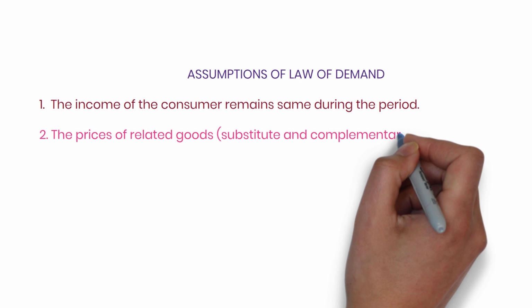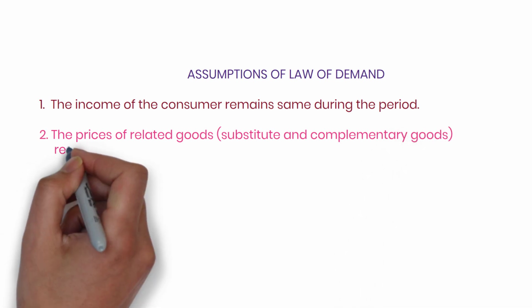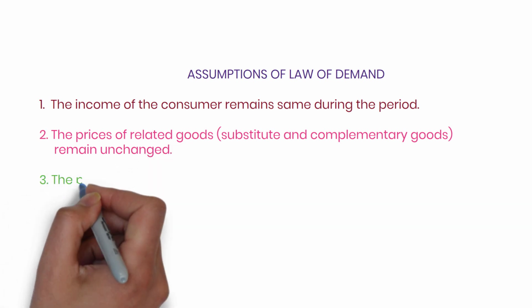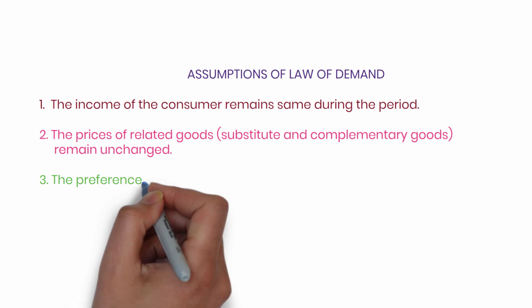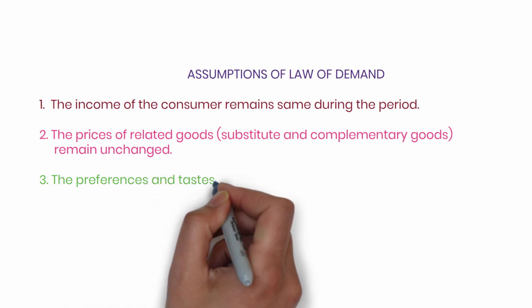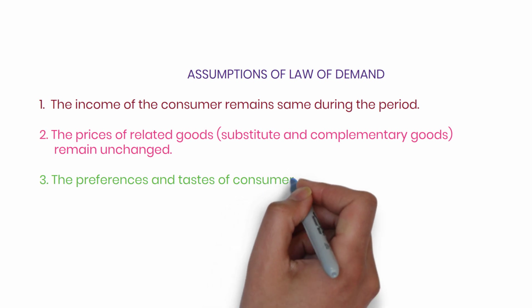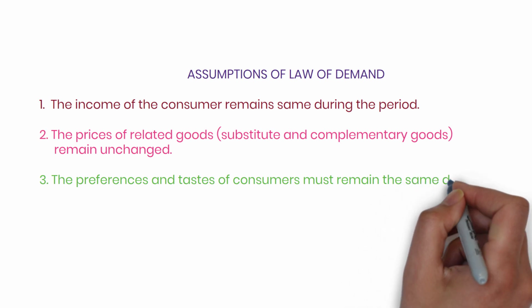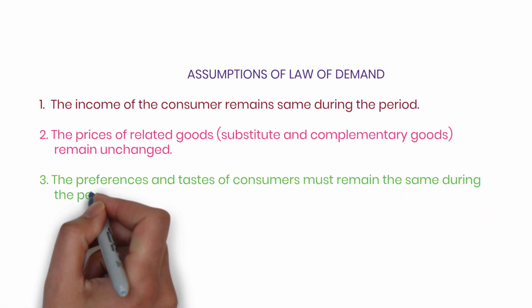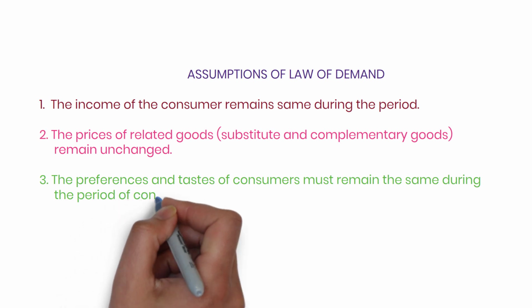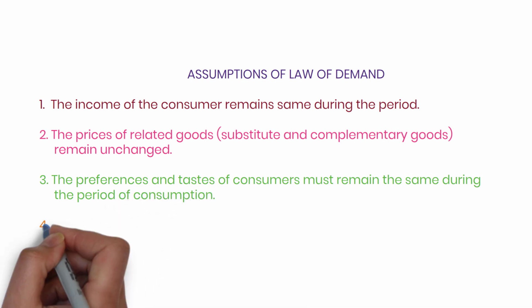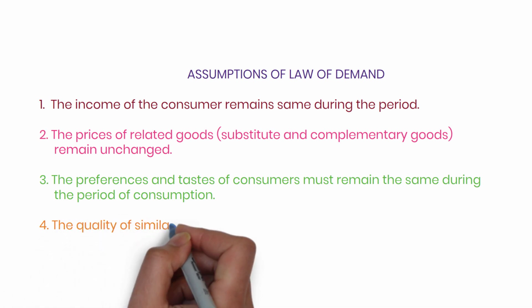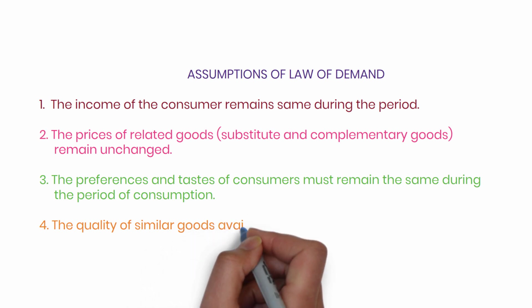Here I have written substitute and complementary good. Substitute good means there's a direct relationship, that means tea and coffee, and complementary means they are used jointly and consumed together. Say for example, car and petrol, mobile and SIM. These two remain unchanged. Okay, so these are the prices of related goods. Substitutes and complementary goods remain unchanged. And third, the preference and taste of the consumer remain unchanged throughout the consumption. The preference and taste of the consumer must remain same.